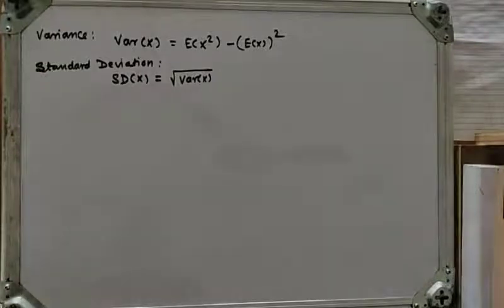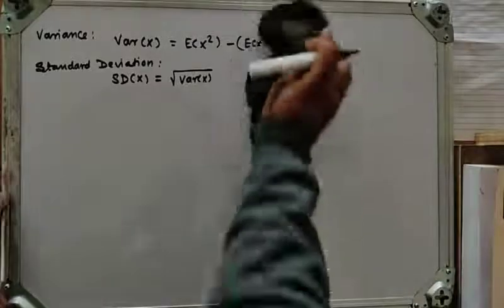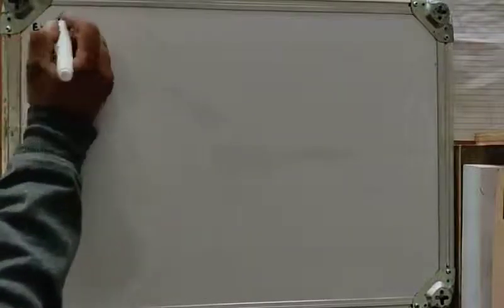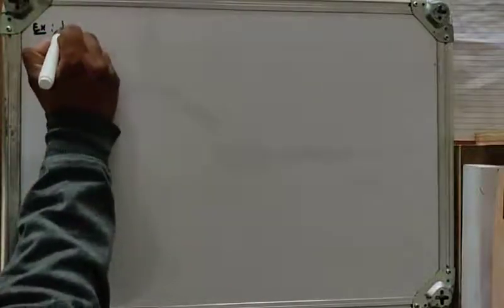Now let's solve some examples based on mean, mode, median, variance and standard deviation of a continuous random variable.